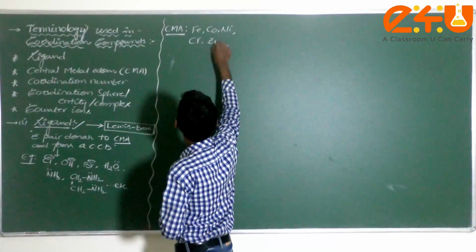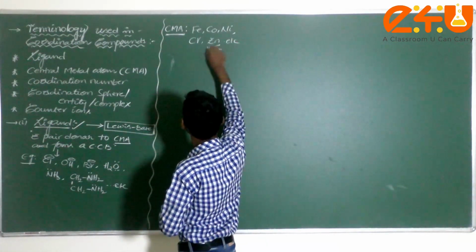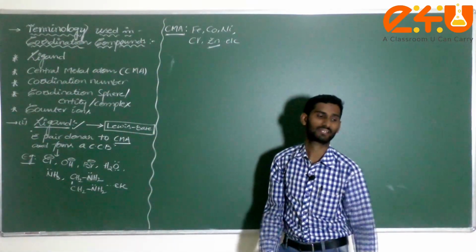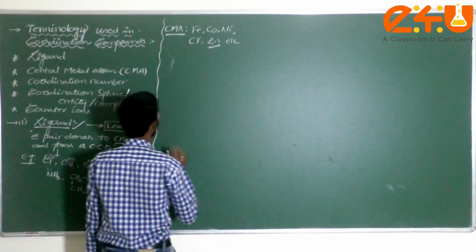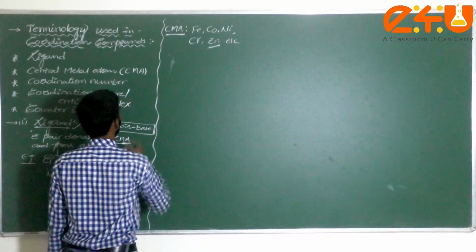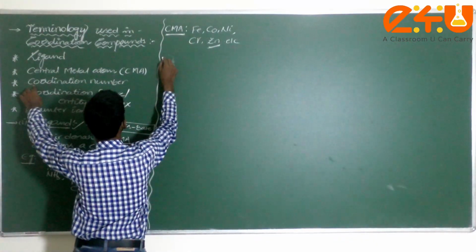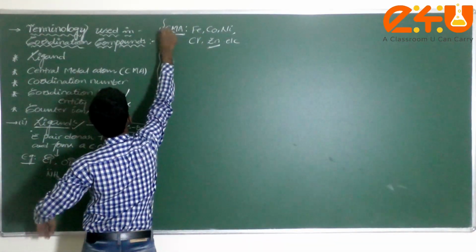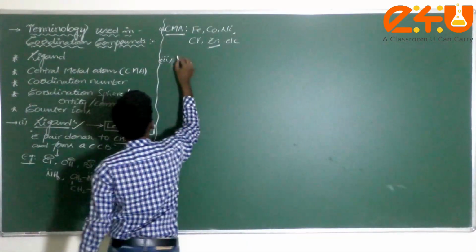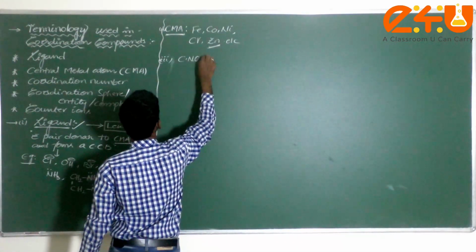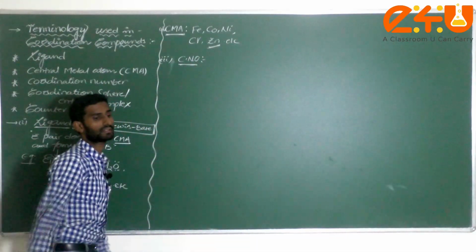Next, zinc. Actually zinc does not come under transition elements, but zinc can also form complexes. A few complexes will be formed. This is the second one, dear student. Next, the third one: coordination number. This is very important. What is coordination number, dear student?